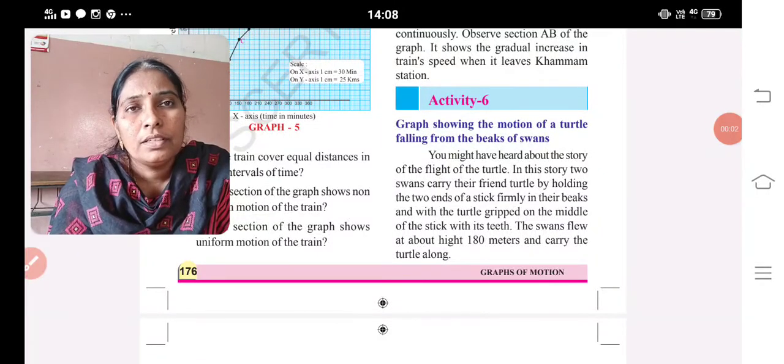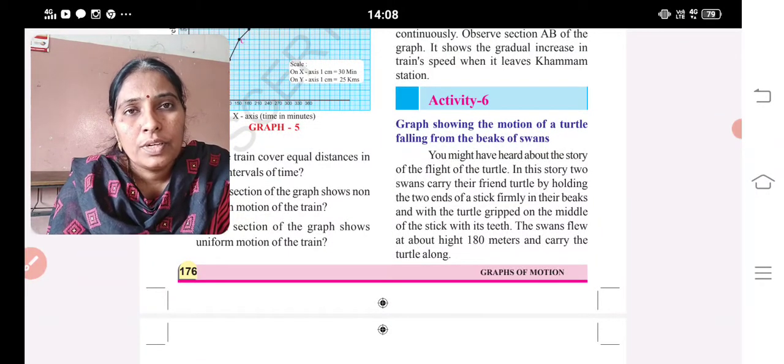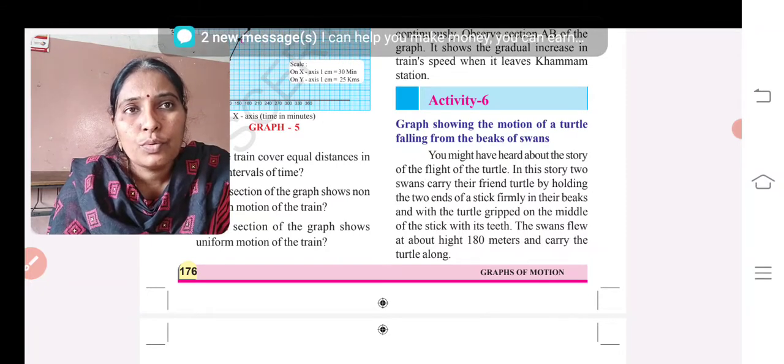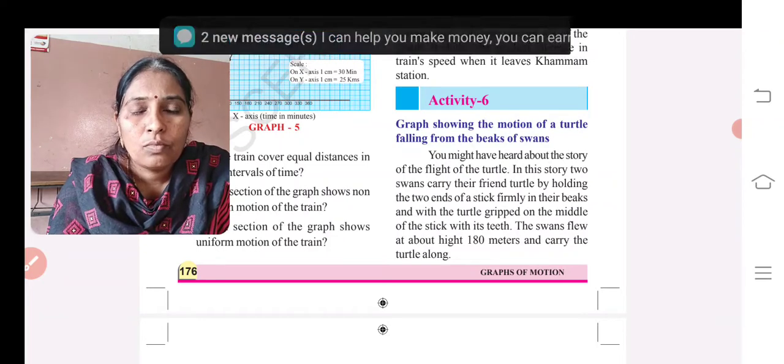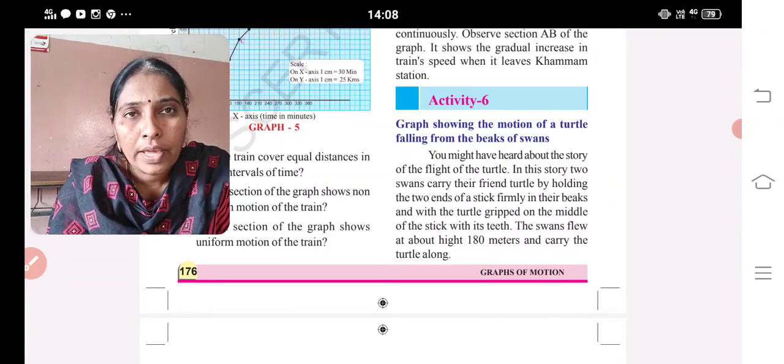Good morning, children. In the previous class, we discussed graphs, how to draw the graphs, and what we have to take on the x-axis and the y-axis. What is rough data? What is calculated data? Using the data, how will we draw the graph?